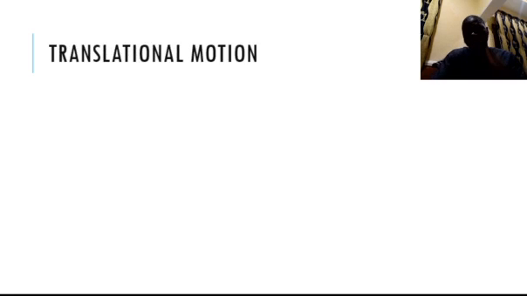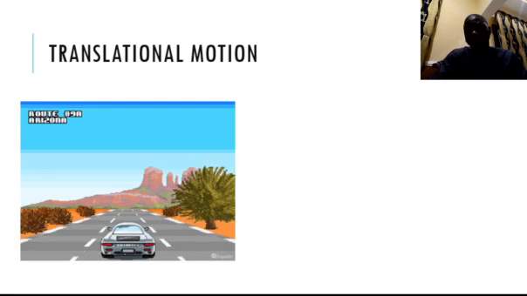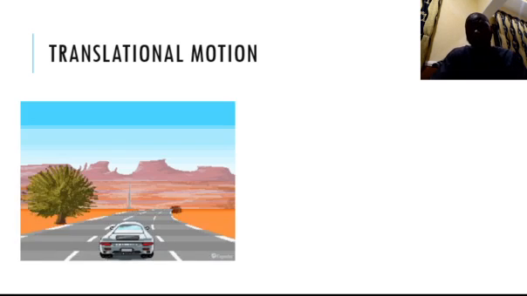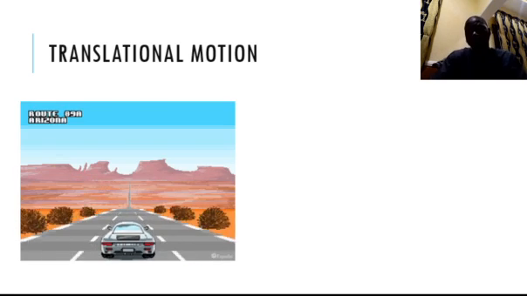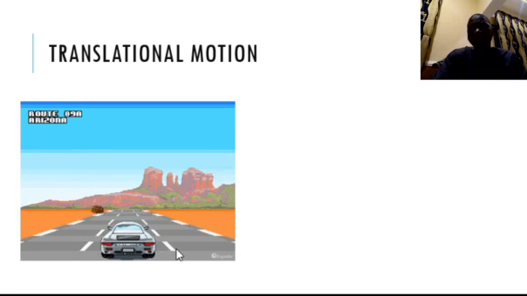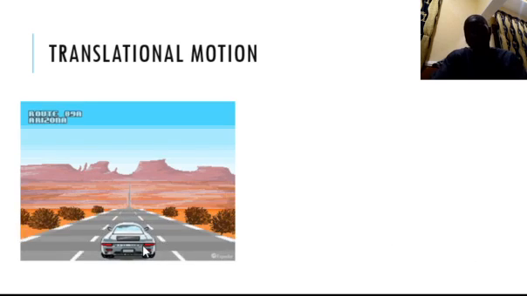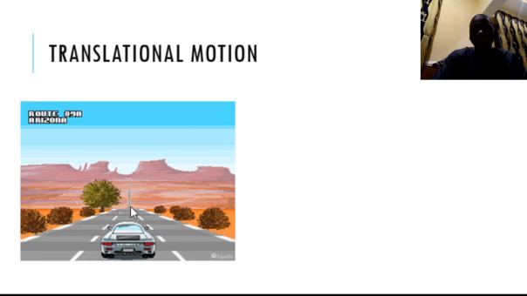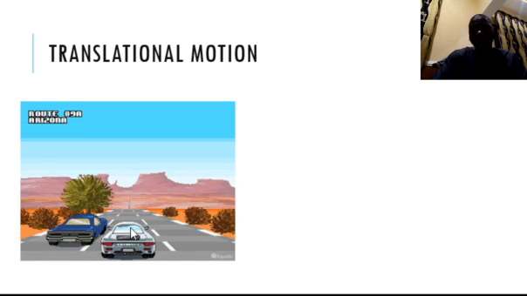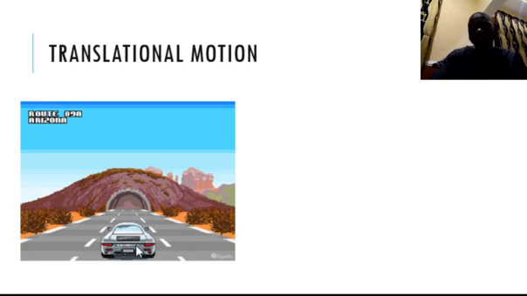Another example that we are going to look at is translational motion or rectilinear motion. This is simply a motion on a straight line. So if we look at the motion of a car, look at this motion very well. There are two parts of it. You have one that is linear and curvilinear. At the point it negotiates a bend, you can see this curvilinear. This is linear, and this is curvilinear. You can see they are both under translational motion.